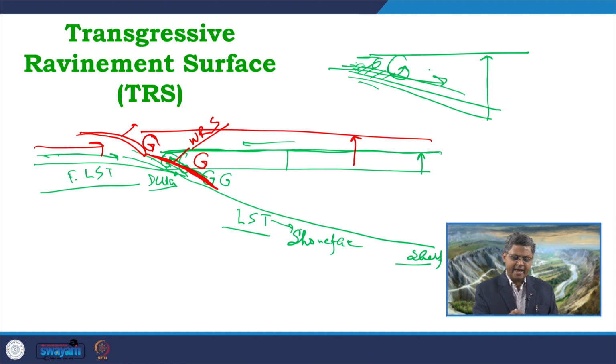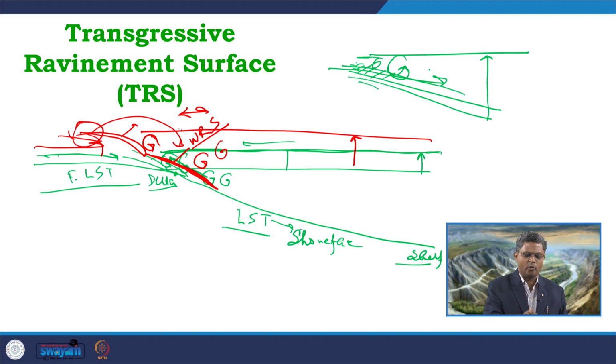In the same way as wave reworking is going on, similarly tidal reworking will be going on. Normally tidal reworking goes on more near to the shoreline. So, the tidal reworking will be somewhere here in this part, for the same wave reworking going on over here. So, in this diagram, if I draw the wave reworking going on somewhere here, the tidal reworking will be going on somewhere here, and we can identify the tidal ravinement surface formed in this part, whereas the wave ravinement surface is formed over here.